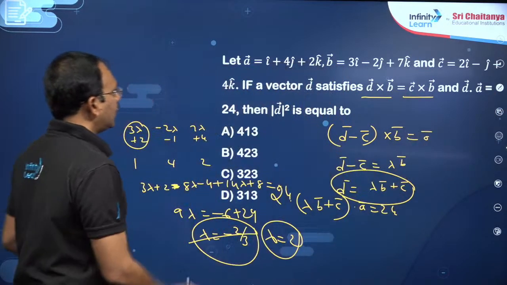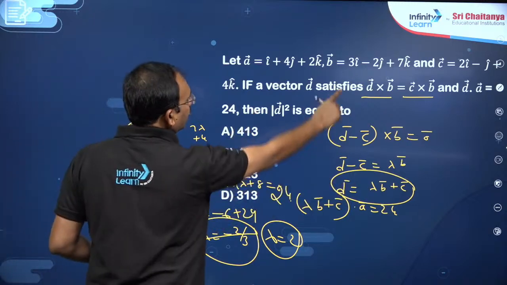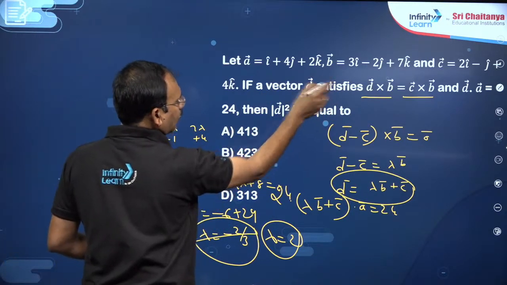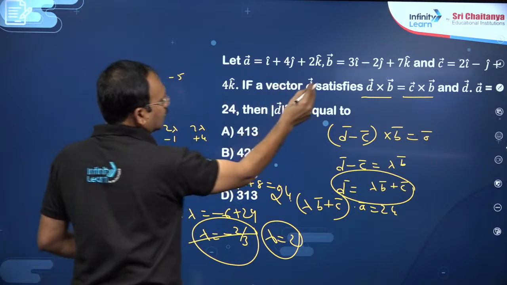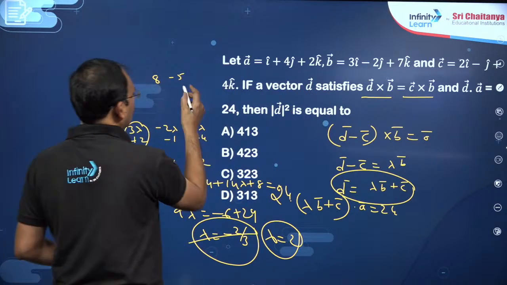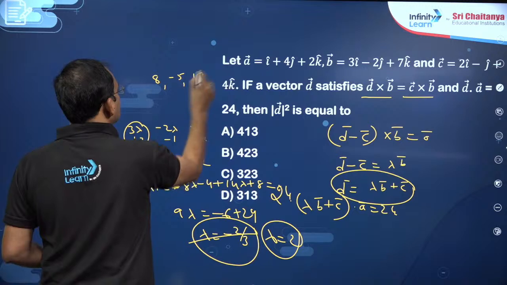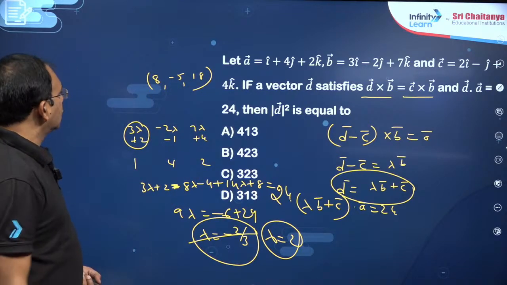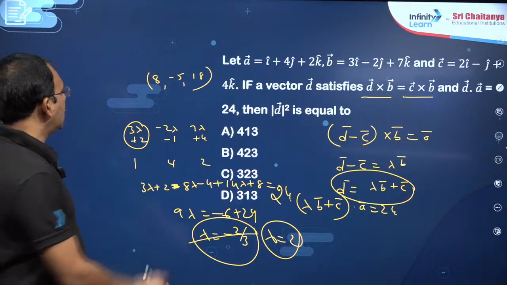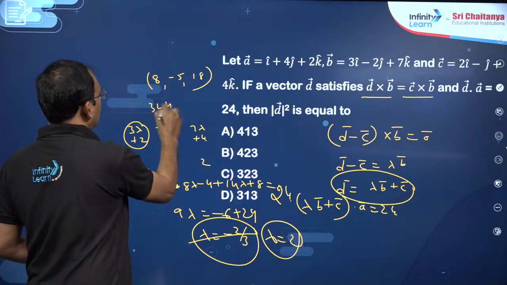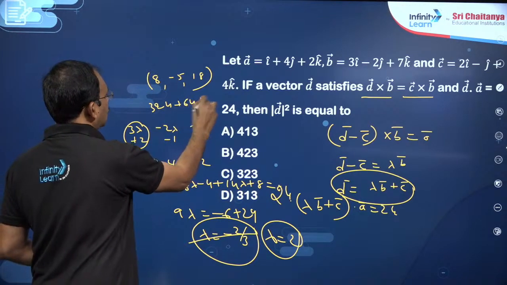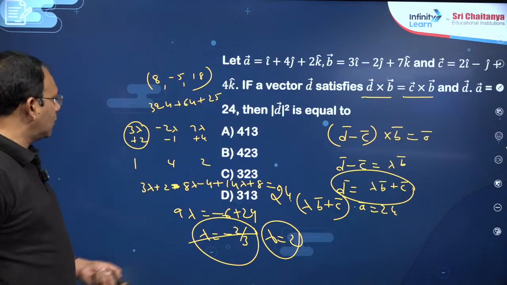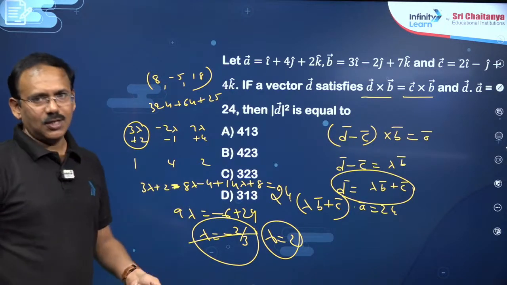So, 2b plus c means 2b plus c. This is 6 plus 2, 8, minus 4 minus 1, minus 5. This is 14 plus 4, that is 18. This is going to be your vector D bar. Its magnitude square, lambda square, 18 square is 324 plus 64 plus 25. You can find this is going to be your answer. The 423 or 413 you will get.